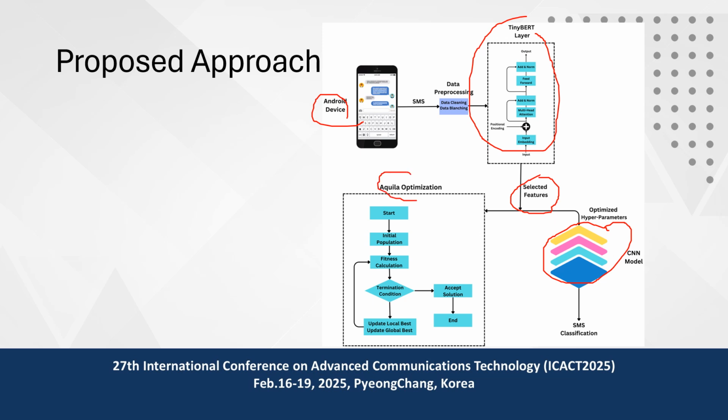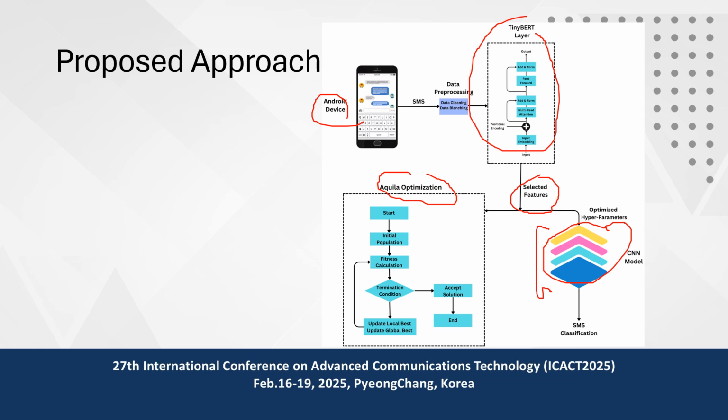And here the Aquila optimizer is used for the hyperparameter selection for the CNN model. We use dropout rate and learning rate for the CNN, and we get the optimum value of dropout rate as 0.25 and learning rate as 0.001 by using the Aquila optimizer for the CNN.